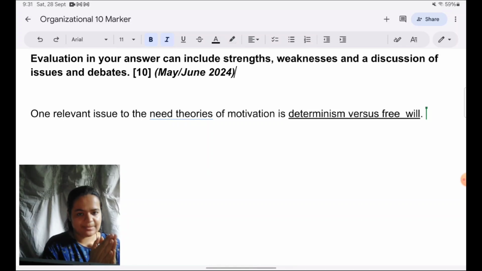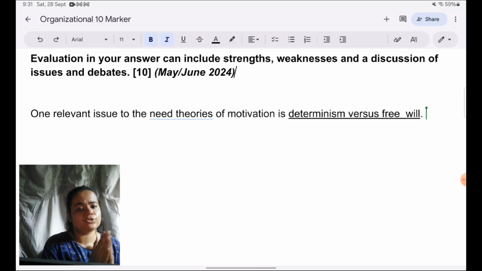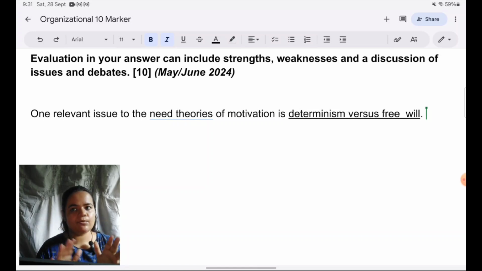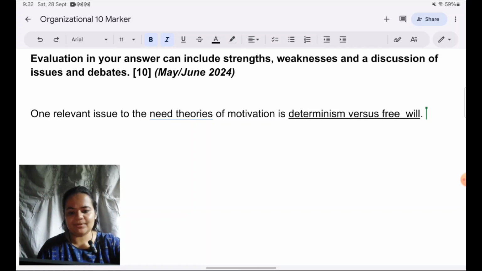Like when I take determinism versus free will, if I can contrast Maslow and McClelland, and I can show which is more deterministic or which is based on more free will, that's a type of evaluation that I'm doing by comparing the two. So this one is more deterministic. So these are the implications. Compared to that, that theory is less deterministic. So these are the implications. Just makes for better evaluation and shows my critical thinking better. That on the same issue, I'm able to take two types of need theories and able to see where they stand with respect to each other. Again, it's a matter of preference.